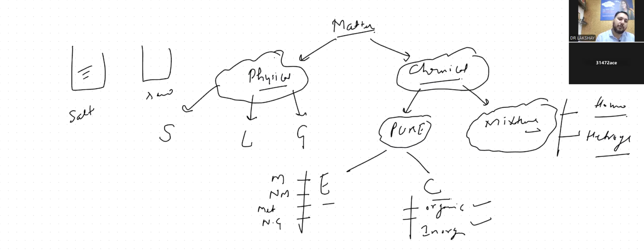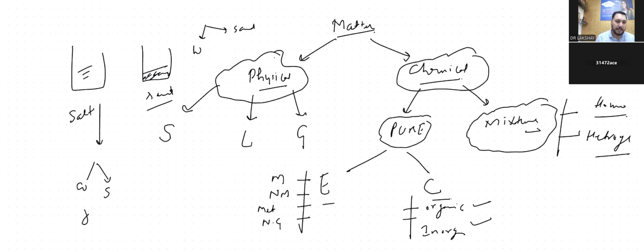In water and salt, you can't say this part is water, this part is salt. But in the case of sand, you can say this is water and this is sand. There is a fixed boundary between water and sand, and in water and salt there is no boundary.